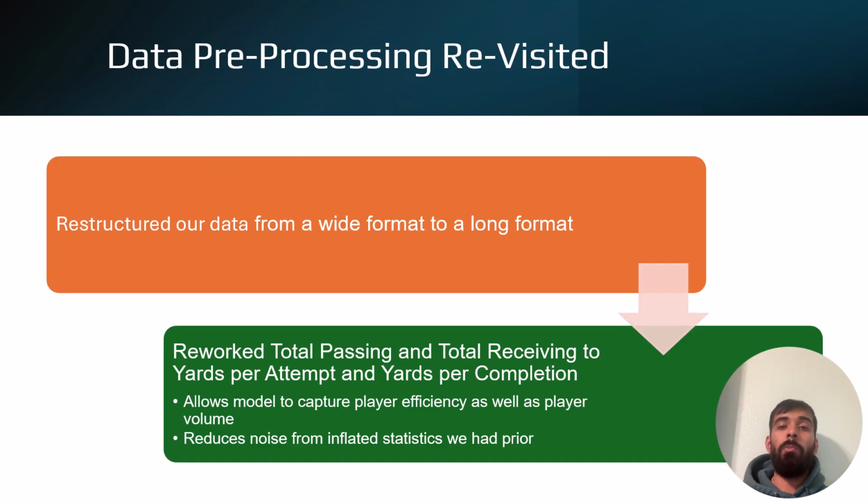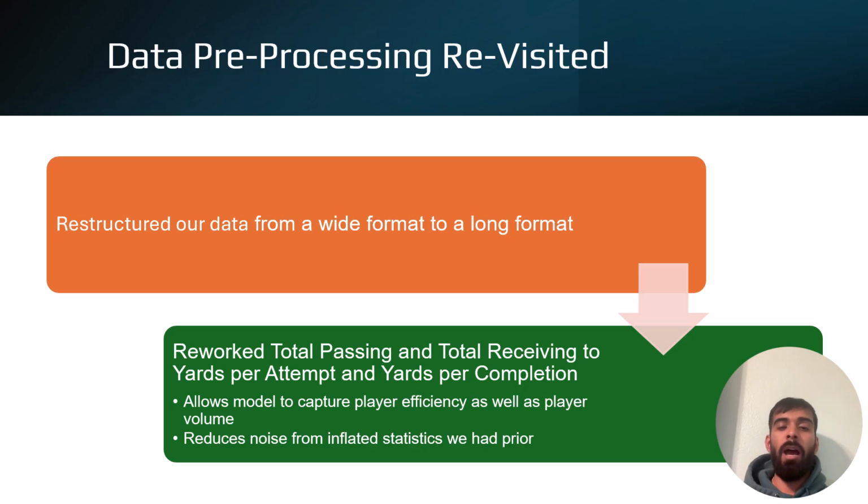So now I'm going to talk about basically how we plan on implementing those goals and how we're going to put it all together. The first thing that we did is we revisited our data pre-processing ideas, and one of those things was restructuring our data from a wide format to a long format, as Caleb iterated previously. The main goal from reworking our data is that this now enables us to calculate rolling averages, weighting previous seasons in different ways, as well as seeing how a player is performing year over year.